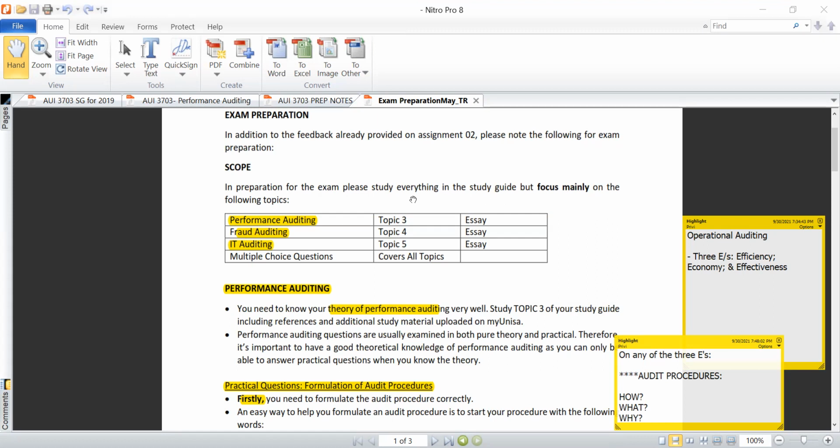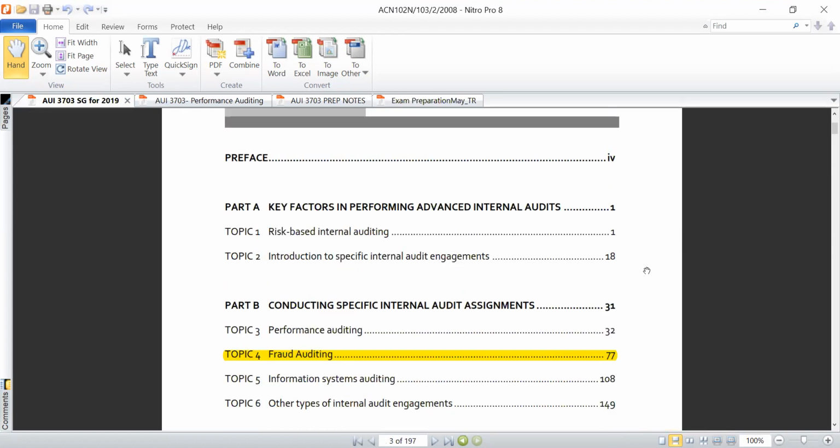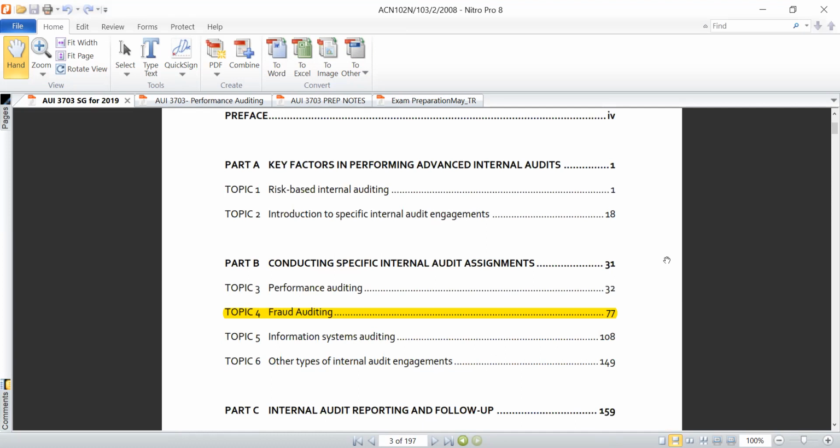So I'm going to take you through one of the topics in tonight's engagement, which is performance auditing. But let's just quickly start from your study material, so that you have an outline of what key topics are in the module and how they blend together into those three. Because it's not to say that simply because you know performance auditing, fraud auditing, and IT auditing, you should overlook other topics in the module. That does not necessarily imply that.